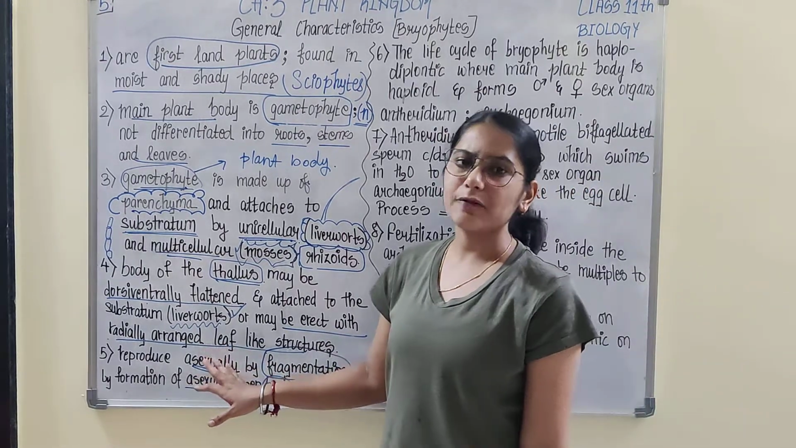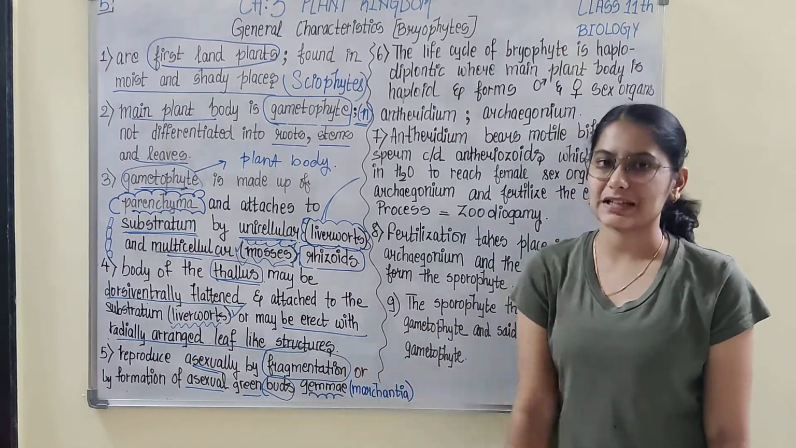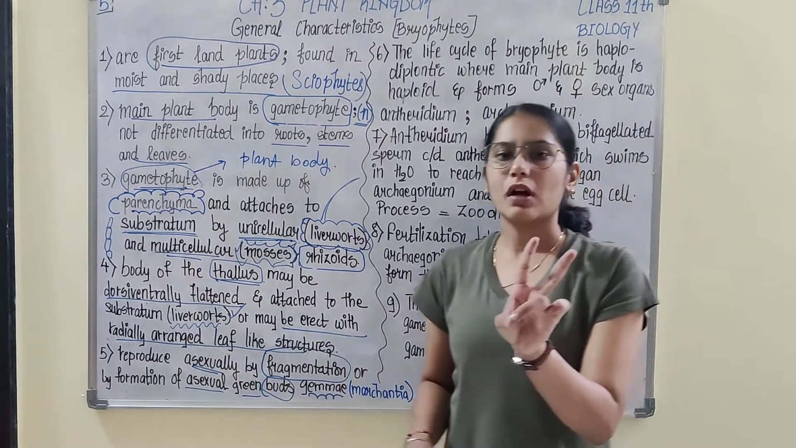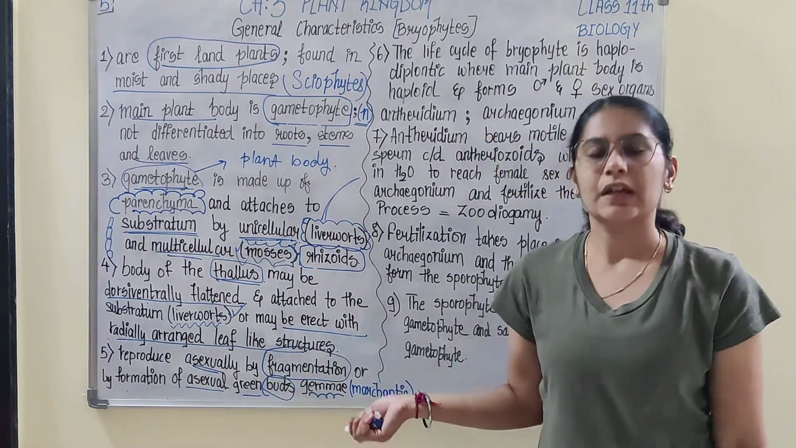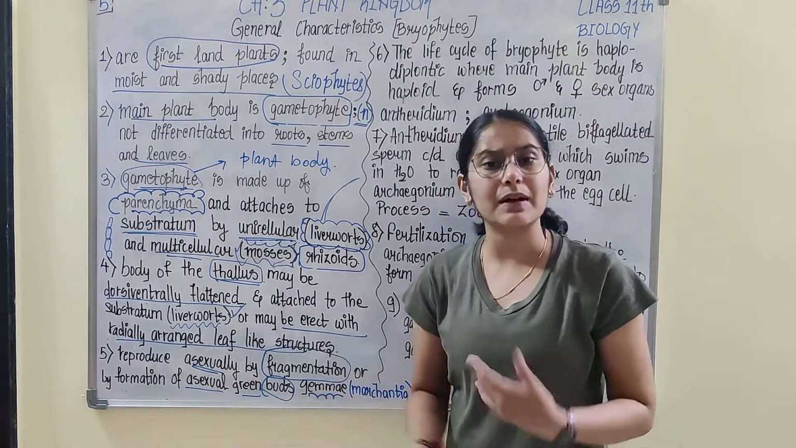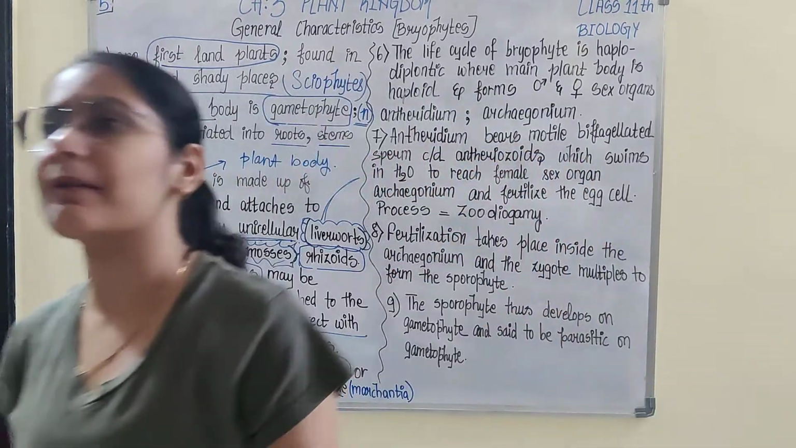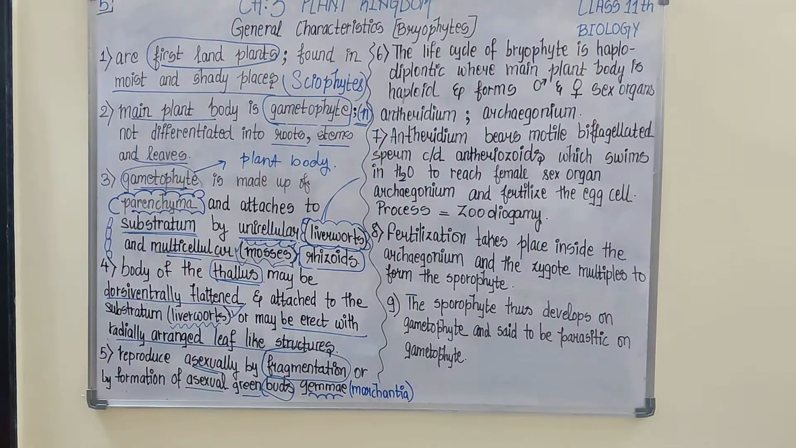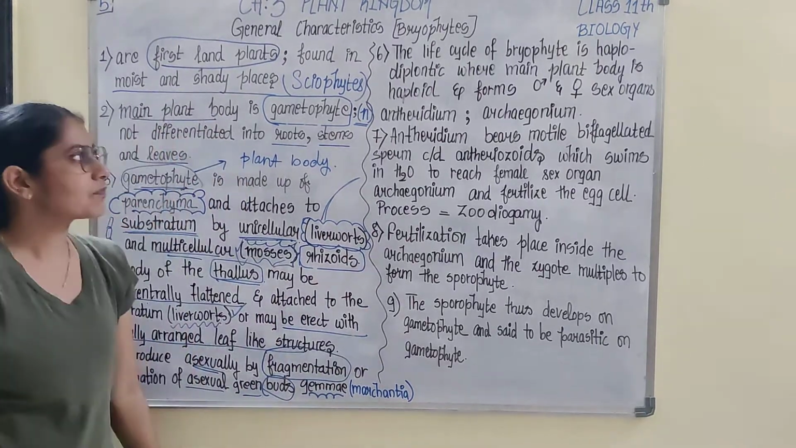Bryophytes can also reproduce through fragmentation. There are two modes, either asexually or vegetatively by fragmentation. Asexually, they reproduce through asexual green buds, that is the gemmae. The buds are referred to as gemmae. This kind of reproduction is majorly found in Marchantia, which is a bryophyte.